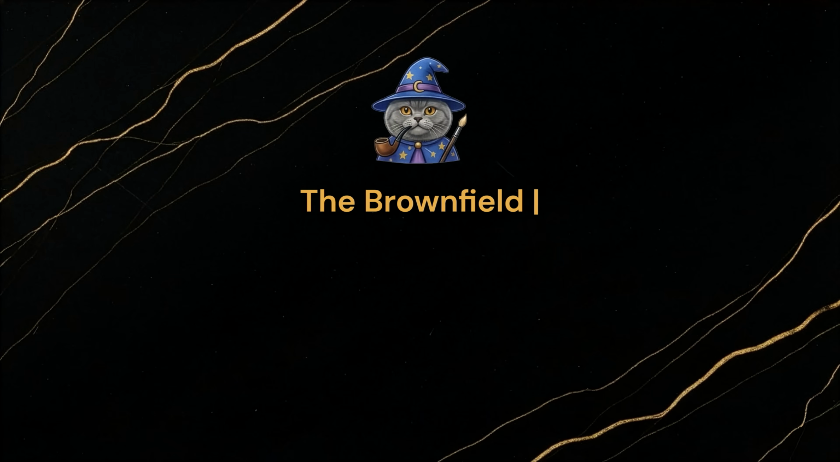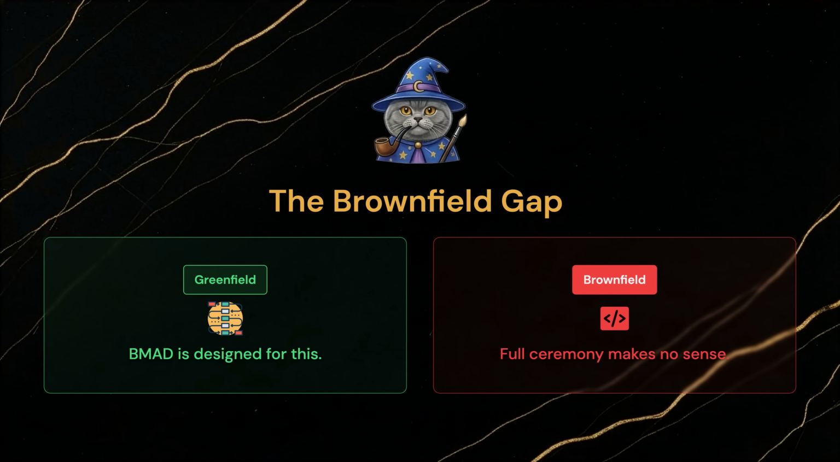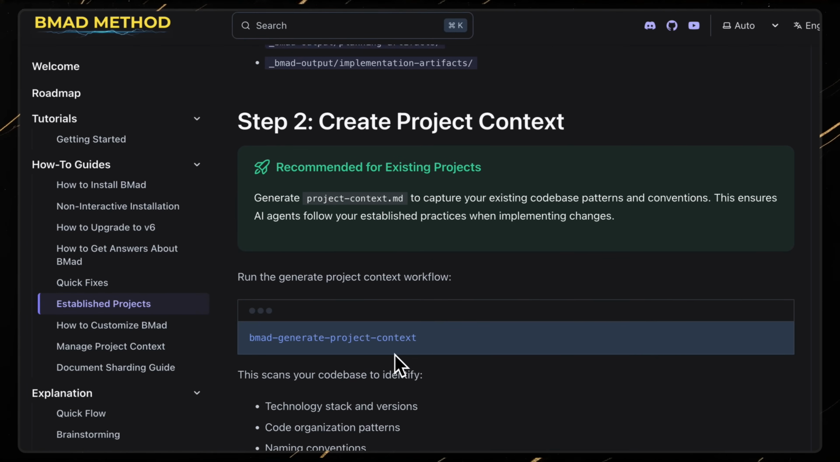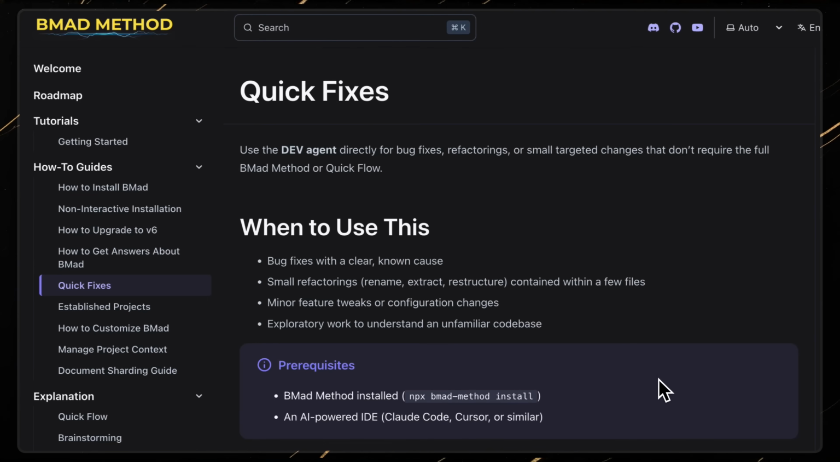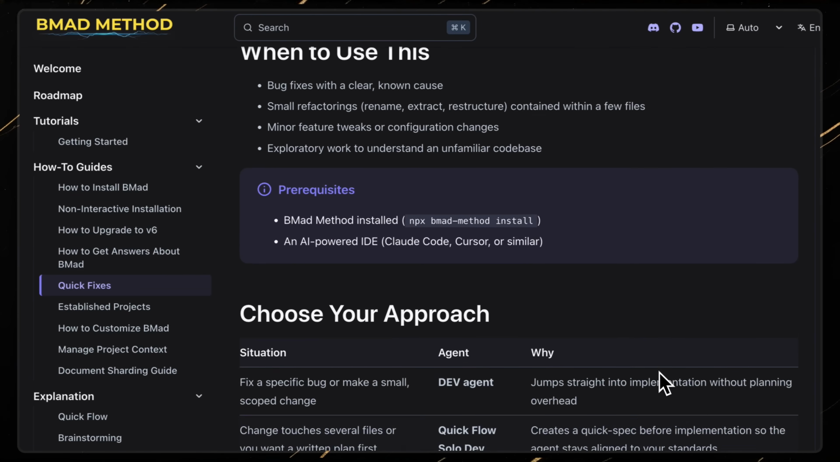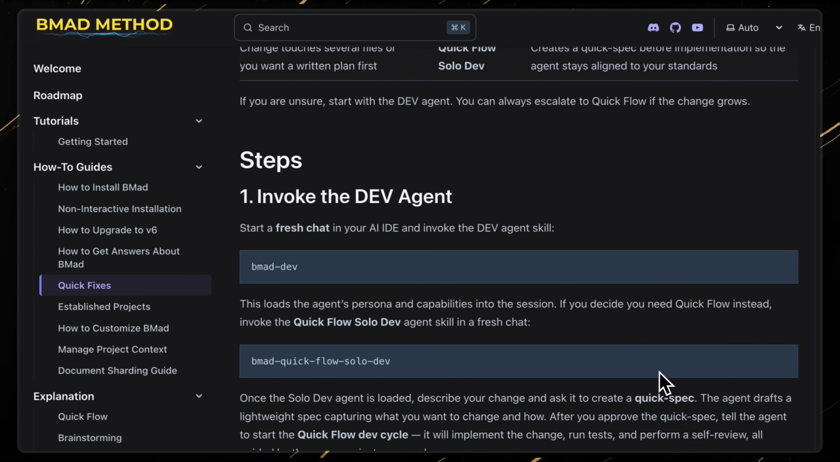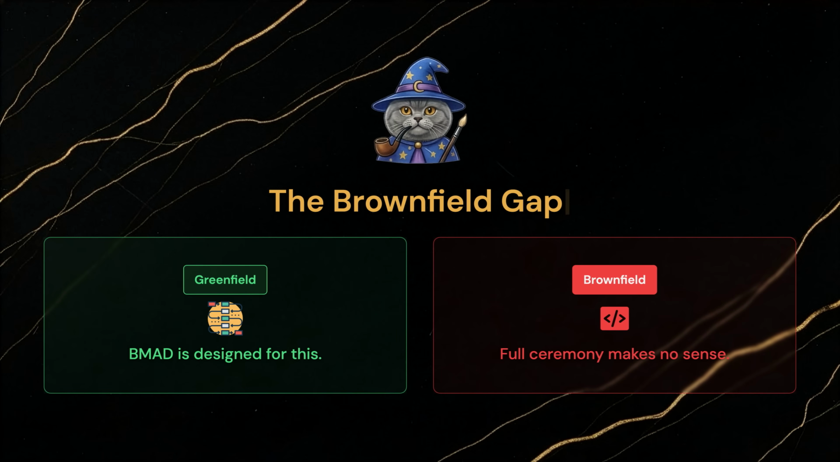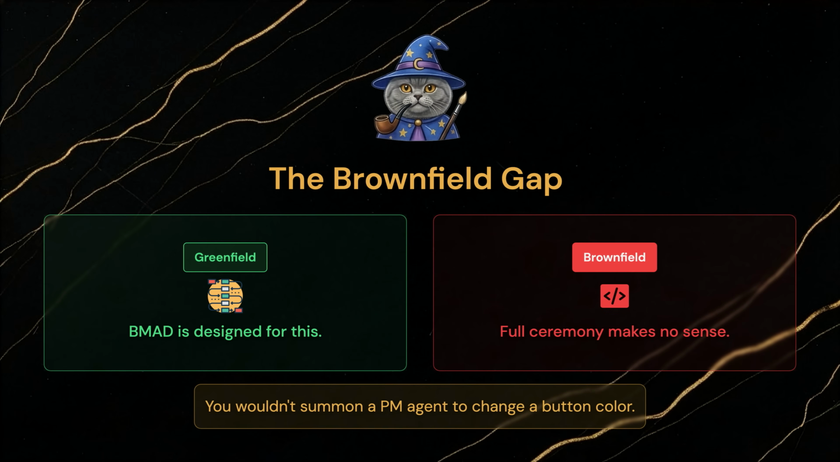The biggest gap is brownfield projects. BMAD does have workflows for existing code bases, a project context generator that scans your code and quick flow for smaller additions. But I can't imagine using this in my day-to-day work. For a developer with a real codebase who needs to ship a feature, I'd code it faster myself than go through the BMAD ceremony. You wouldn't summon a PM agent to change a button color or update some copy.